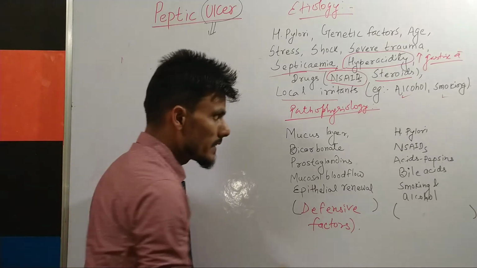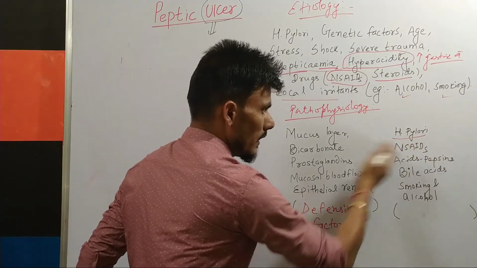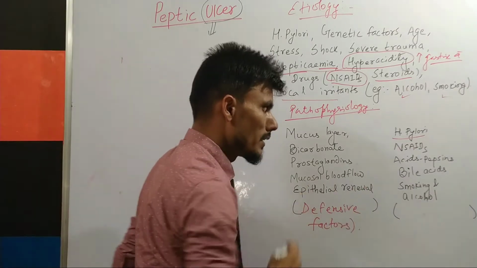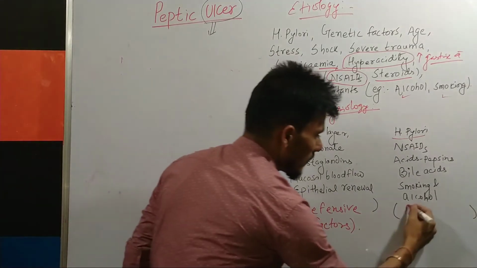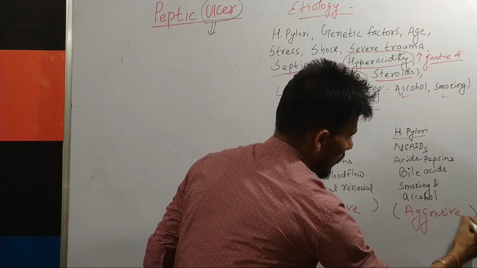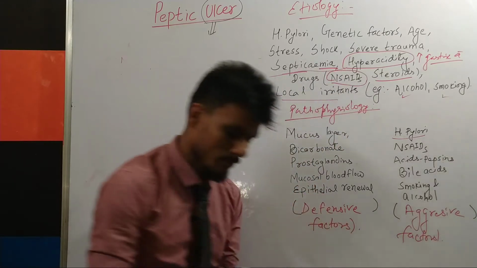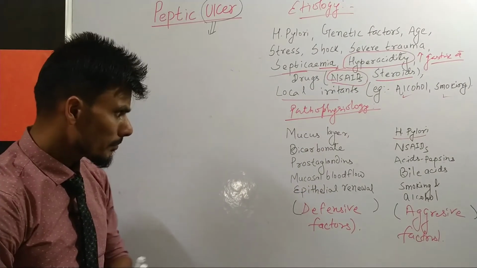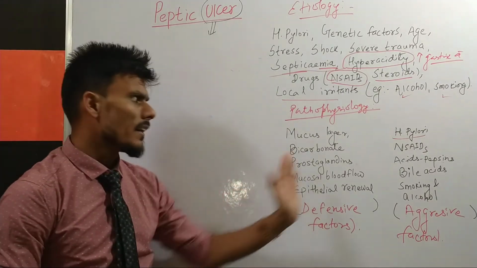Whereas the other factors like Helicobacter pylori, NSAIDs, acid, pepsin, bile acid, smoking and alcohol, all these are aggressive factors. Now, under normal physiological conditions, all these are balanced.